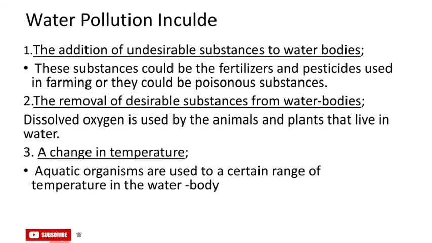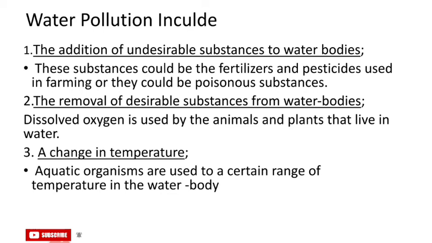It is the addition of undesirable substances to the water body. These substances could be the fertilizers and pesticides used in farming, or they could be poisonous substances, like the mercury salts which are used in paper industries. They could also be disease-causing organisms like the bacteria which cause cholera.